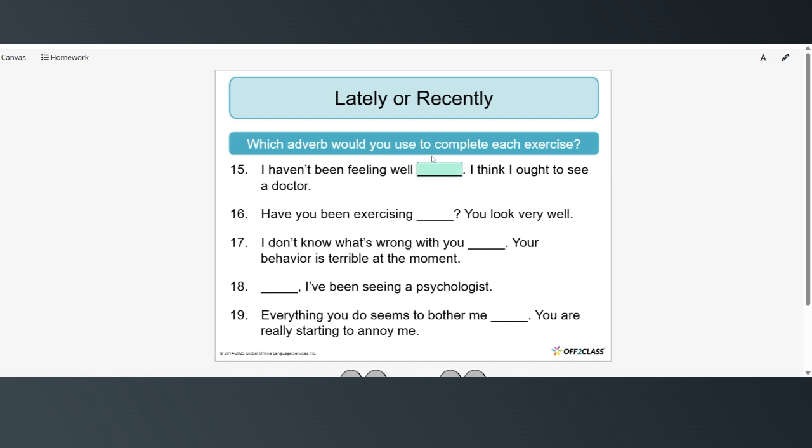I haven't been feeling well. So this one you could use either lately or recently. I think I ought to see the doctor. Have you been exercising lately? You look very well. I don't know what's wrong with you lately.